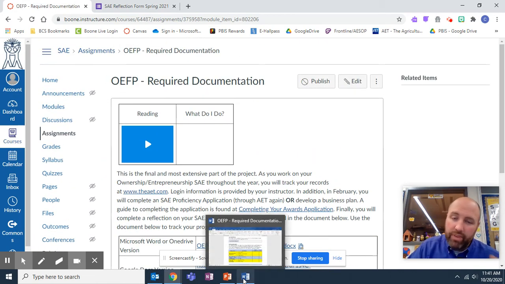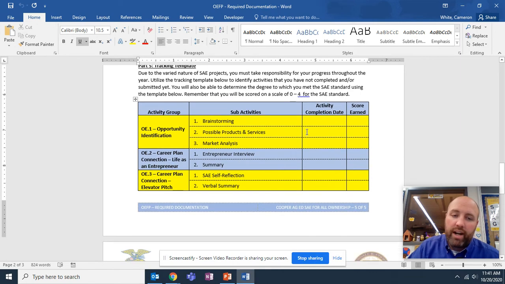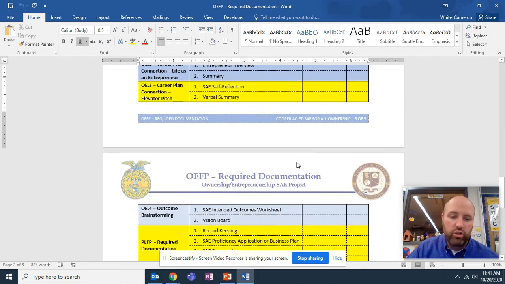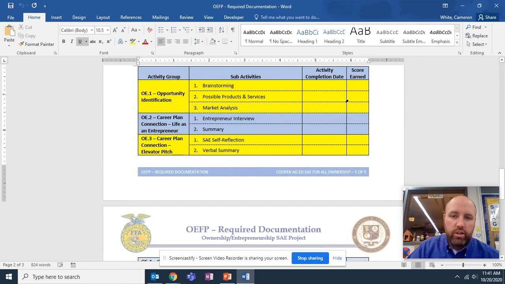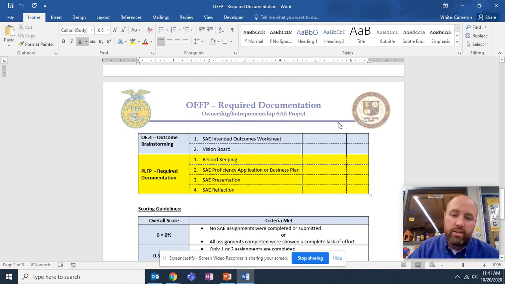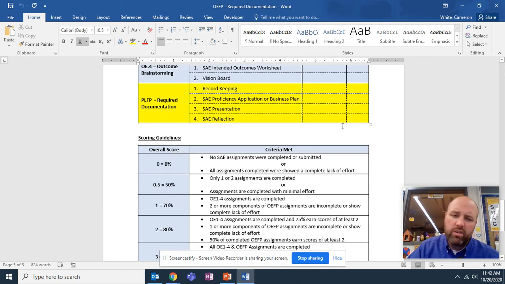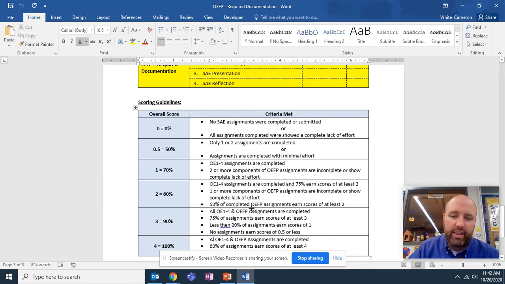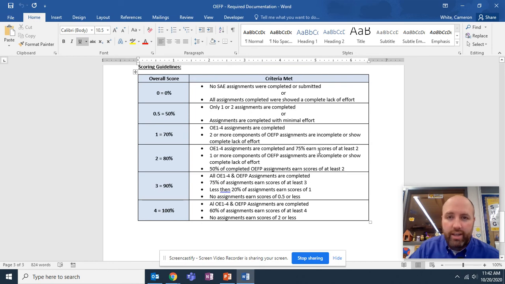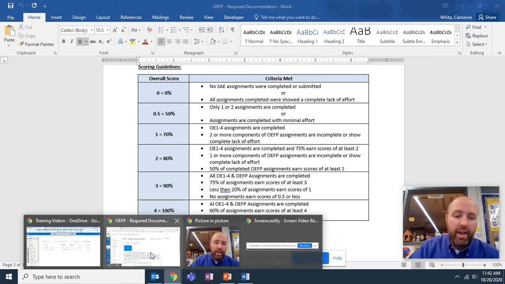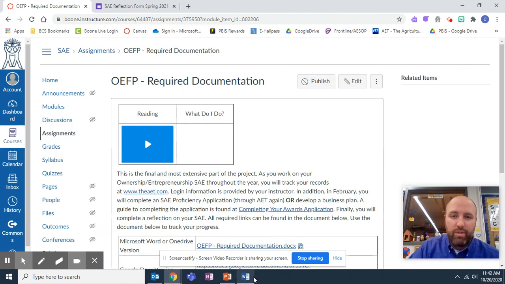Another item to note, this was provided to you at the beginning of your project. There is this little tracking template. This is where this came from. So you can utilize this to track everything going through, check off that you have done specific portions of each assignment as you work through them. There's also a general scoring guideline of your overall SAE grade. Please let us know what questions you have and make sure that you come back here and submit your documentation.